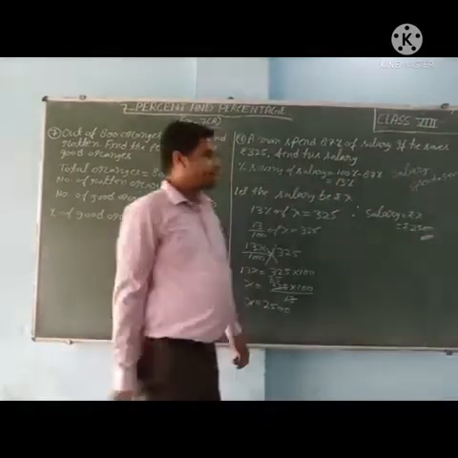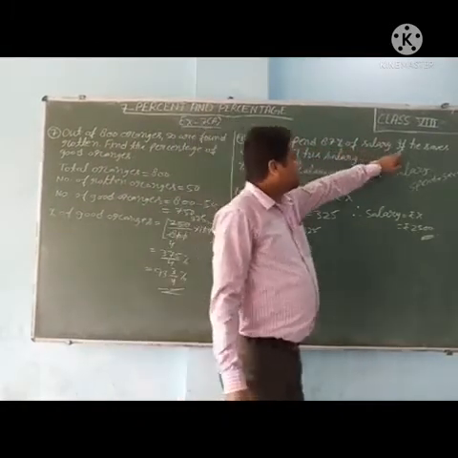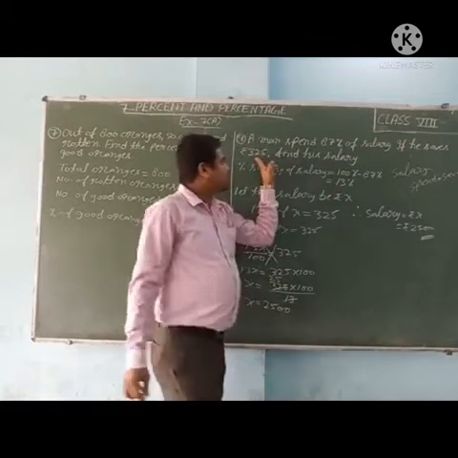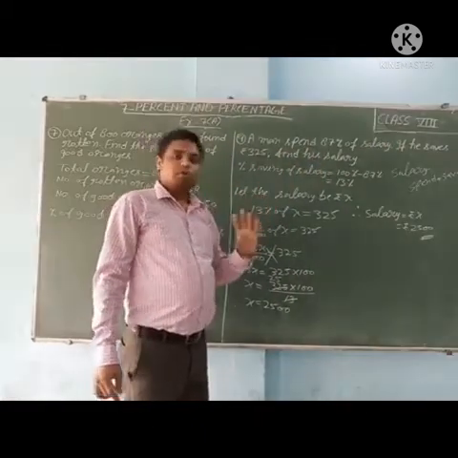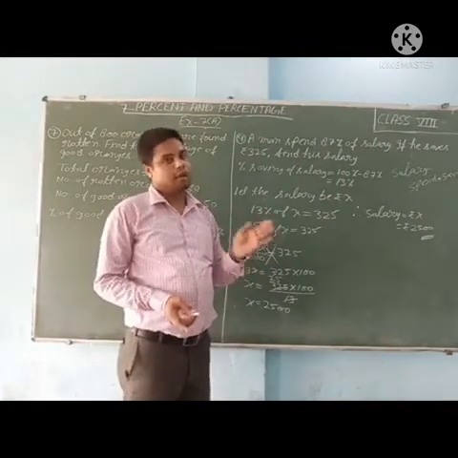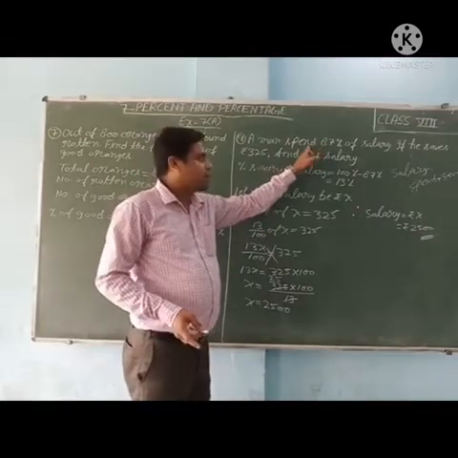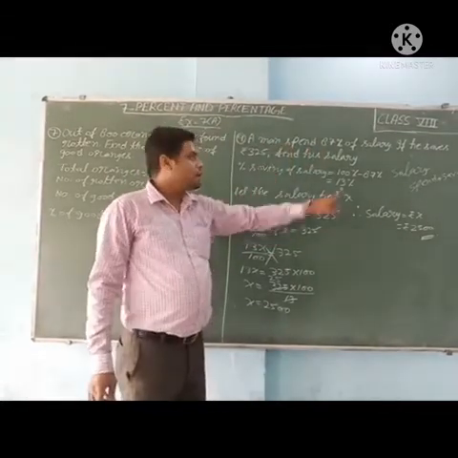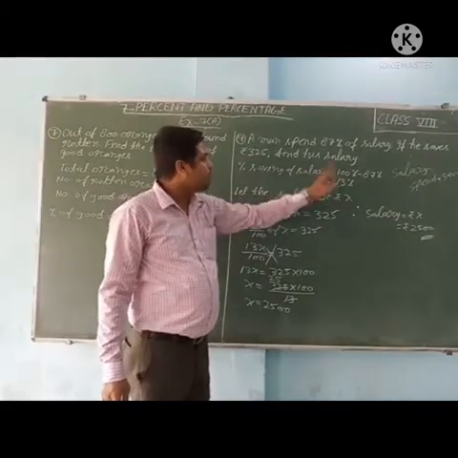Listen again. A man spent 87% of salary. If he saves rupees 325, find his salary. So total percentage is 100. In salary, either saving or spend. So out of 100, 87% spent. So how many percent saved? 13%. So 13% saving is given in percentage and also in rupees.